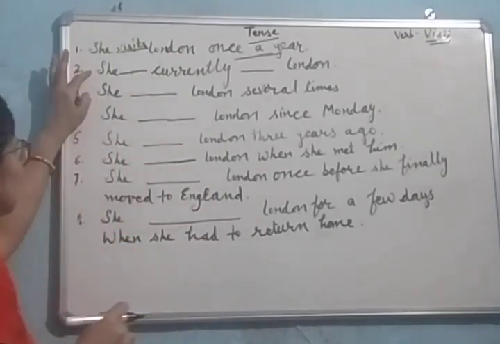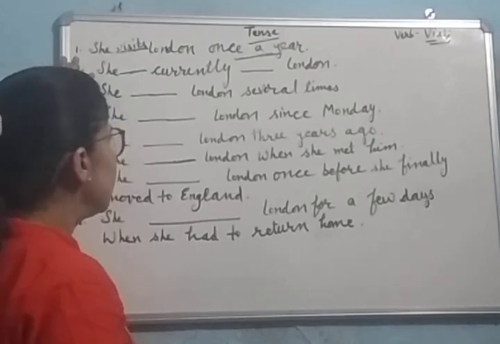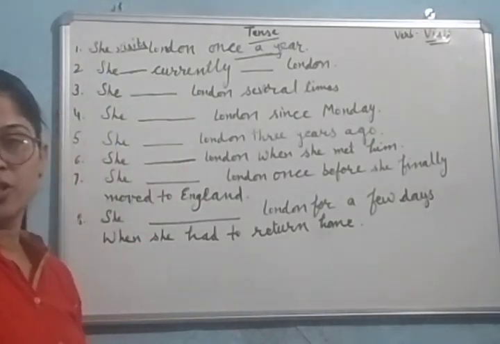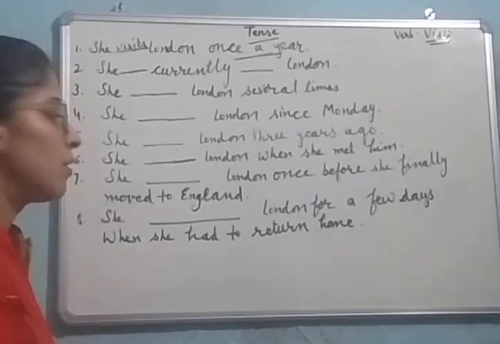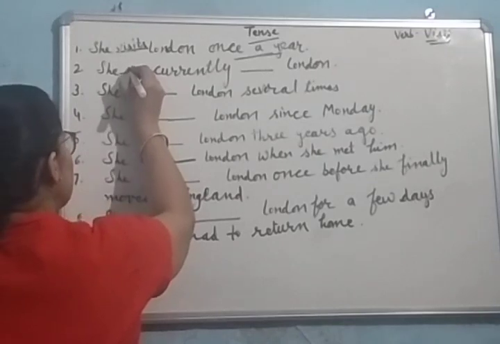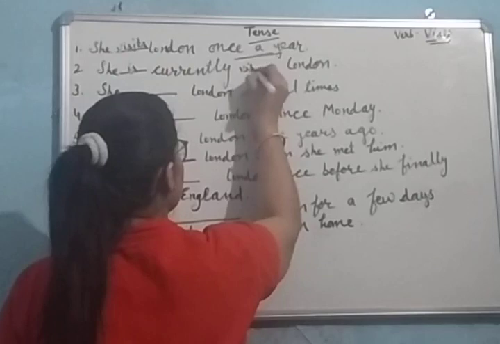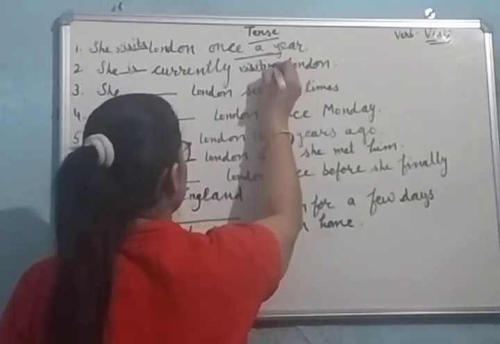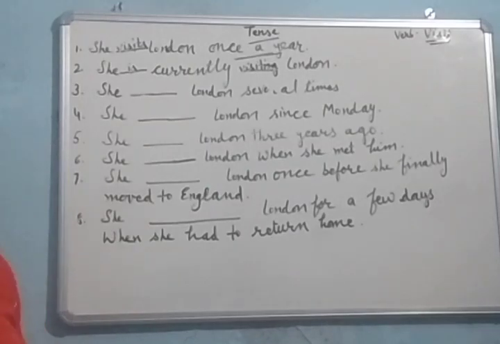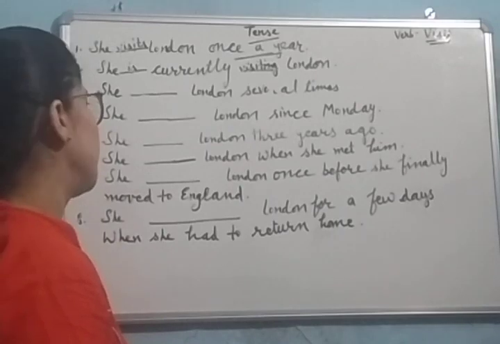Let us look at the second sentence. She dash currently dash London. Currently is showing that it is a continuous action. The action continues at the time of speaking. So if we make use of continuous tense, she is currently visiting. These phrases, currently, these days, nowadays, now, show that the action is continuing. So we make use of continuous tense.